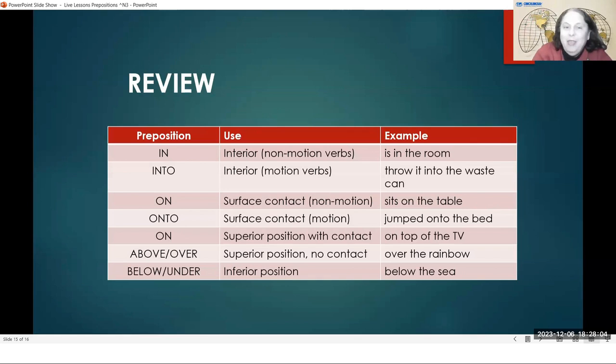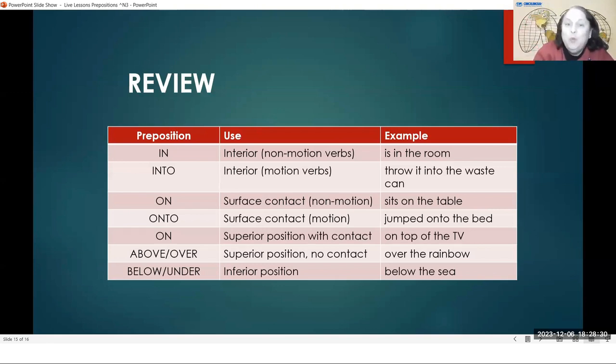And the things that are on or above or over, those things are up. They are in a superior position. Okay? It's on my head. It's not down here. This is not on my head because that's not up. This is on my head. This would be under. On my head, under. Because on is up high.